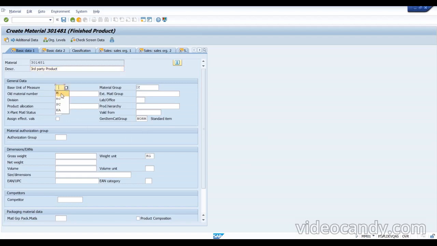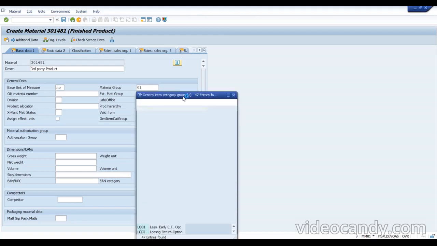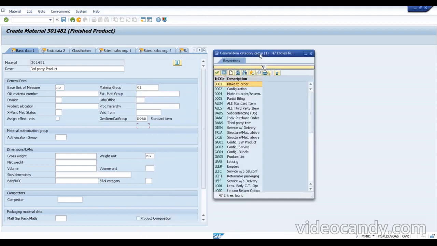Give some unit of measurement and some material group. Normally we use the normal category, but here we are using a different category. Try to understand the difference: we normally use the normal category, but here we are using the item category as third party item. So we need to mention this item as a third party item here.